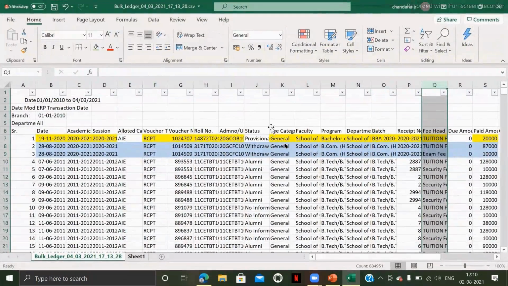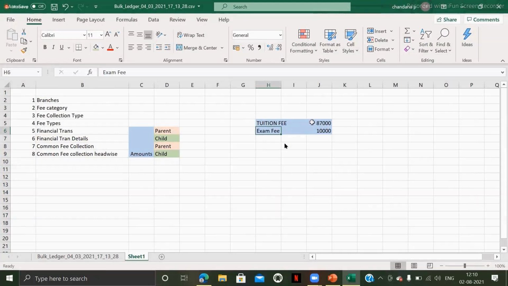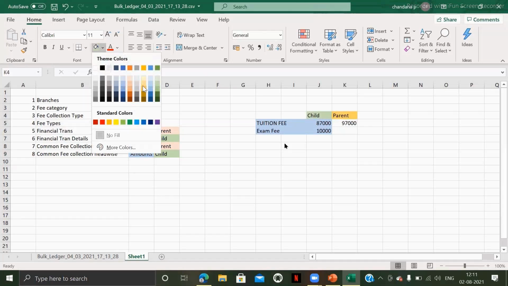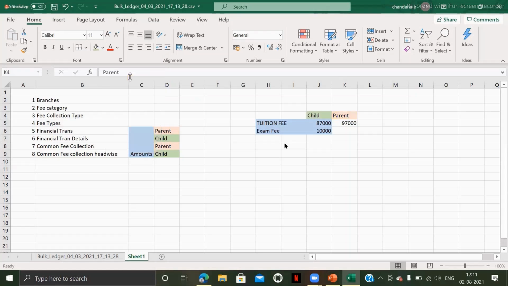In your Excel, you are going to import this kind of data, right? So 87,000 and 10,000. What is the total amount? 97,000. Right. So this 97,000 will be stored in the parent tables, and this 87,000 and 10,000 will be stored in the child tables. Got it? So what is a parent table? Financial tran and common fee collection are the parent tables. And what are the child tables? Financial tran detail and common fee collection advice. These are the child tables.